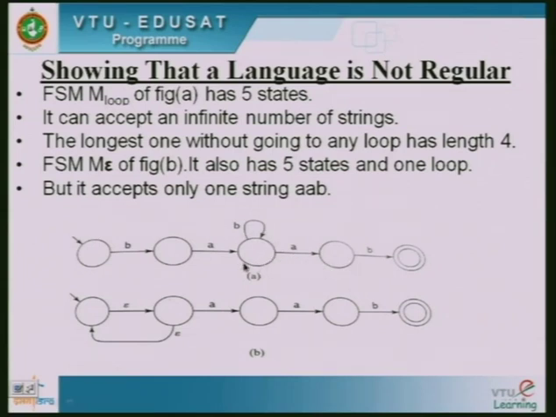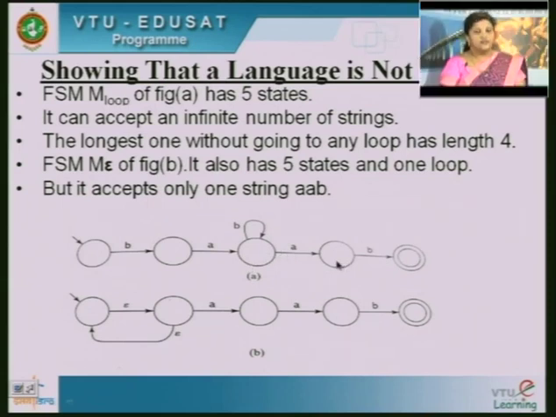So it can accept very long strings. In the second figure, there is also a loop, but it is a loop with epsilon transitions. So it can accept only the string AAB. It cannot accept strings more than that.